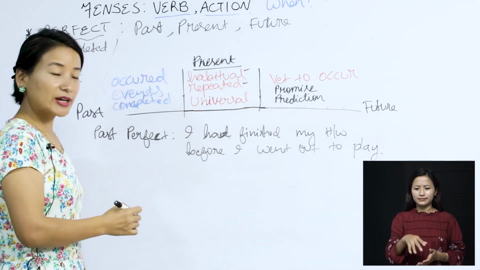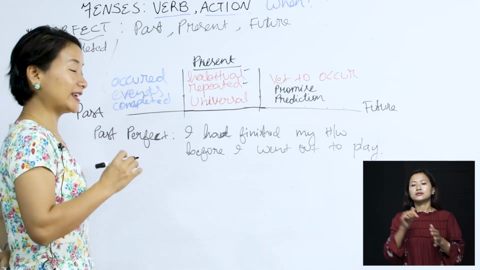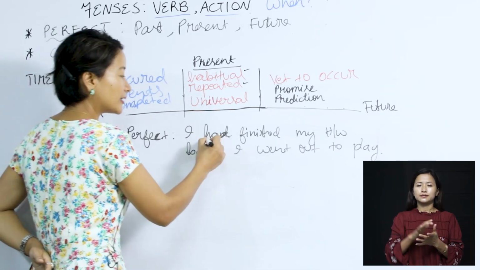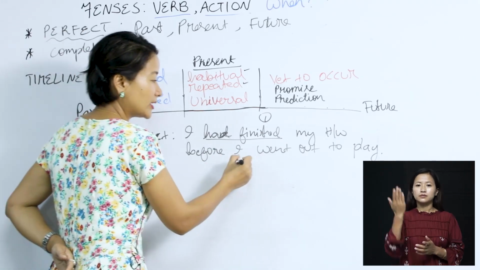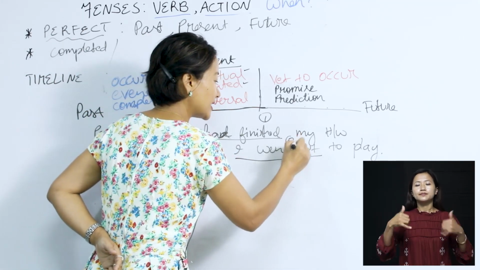So let's take a look at the sentence here and look at the events again. I had finished, that is one event, before I went out to play. That is the second event here.